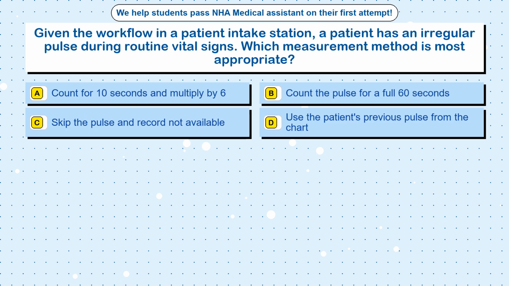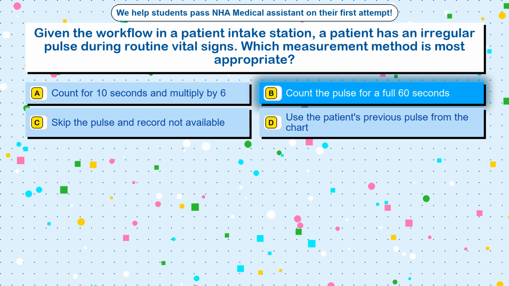Question 50. Given the workflow in a patient intake station, a patient has an irregular pulse during routine vital signs. Which measurement method is most appropriate? Option A, count for 10 seconds and multiply by 6. Option B, count the pulse for a full 60 seconds. Option C, skip the pulse and record not available. Option D, use the patient's previous pulse from the chart.